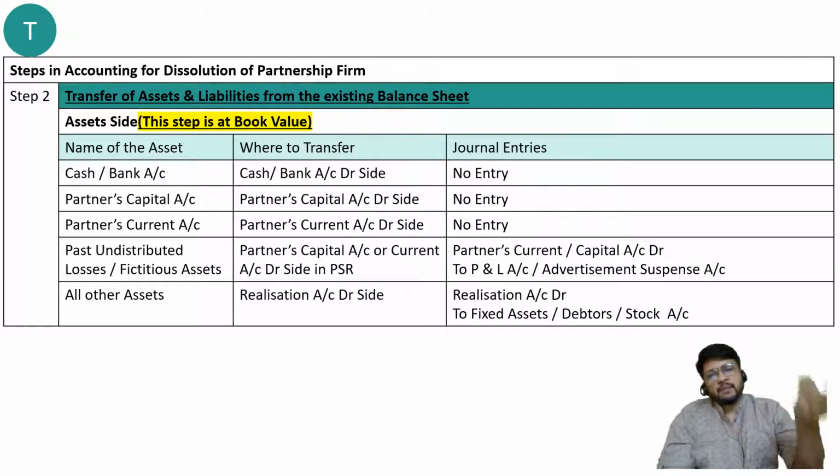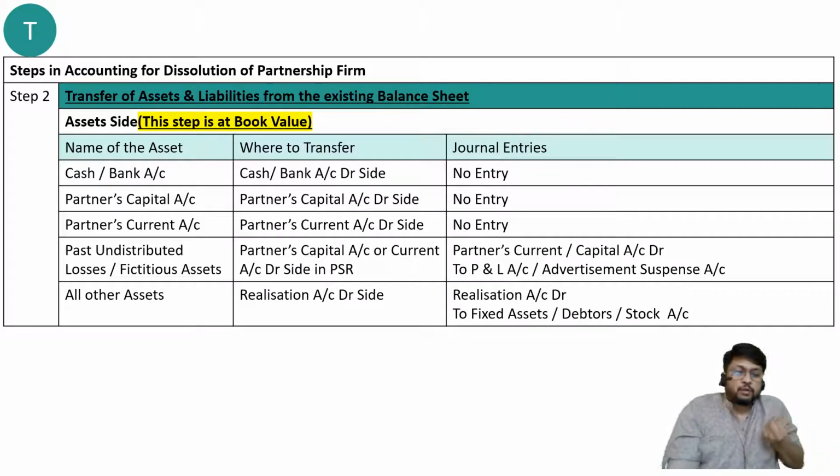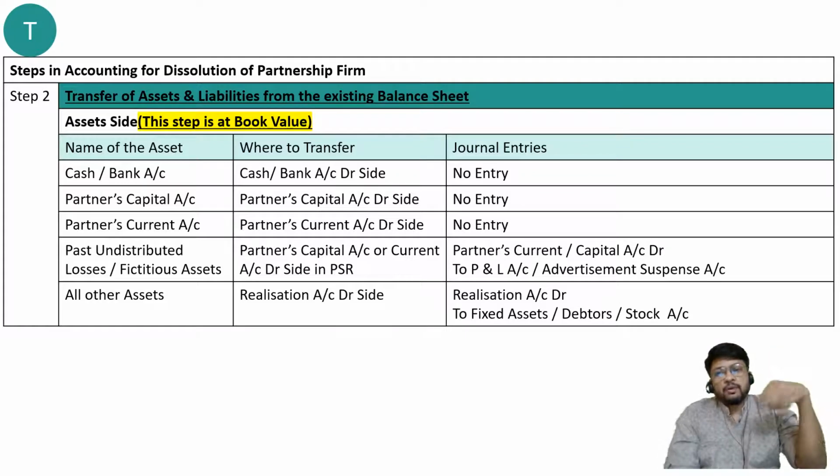Afterwards people will come, they will bargain, we will also bargain, we'll try to get more money, people will try to pay less money, ultimately we'll sell off that particular thing. That is called the agreed value, that we are going to consider afterwards in the realization stage. Currently we are in the transfer stage. So this is at book value. Asset side, this step is at book value. Again same logic, name of the asset, where to transfer and journal entries.